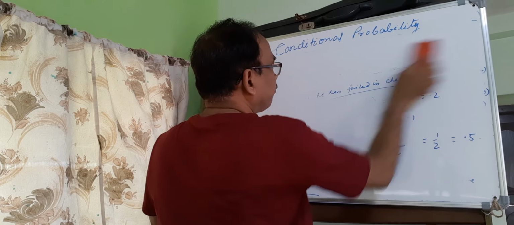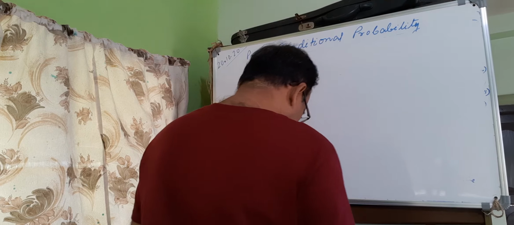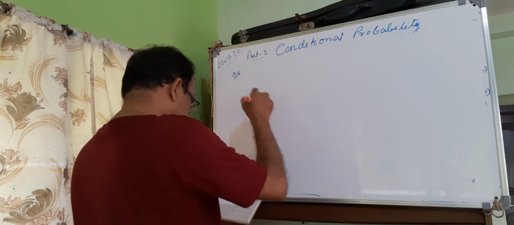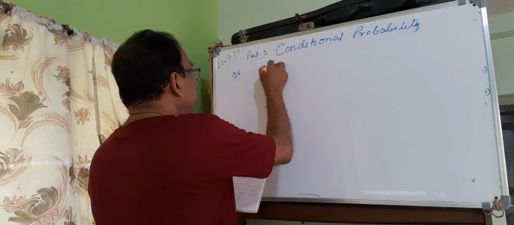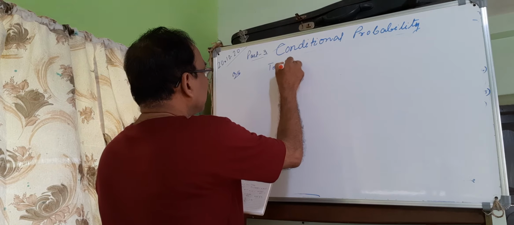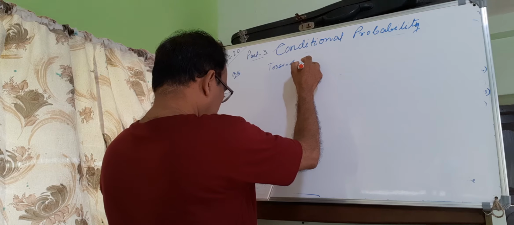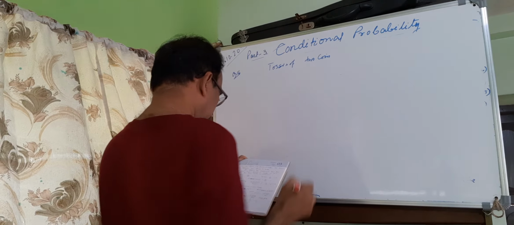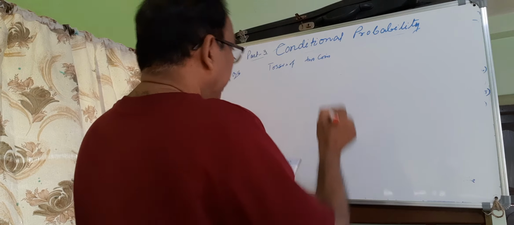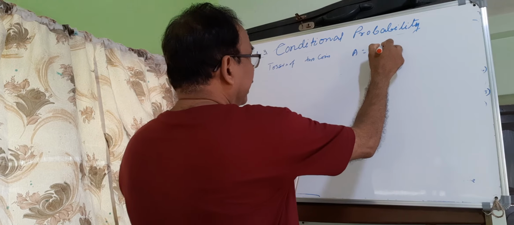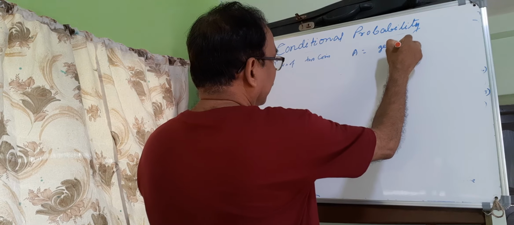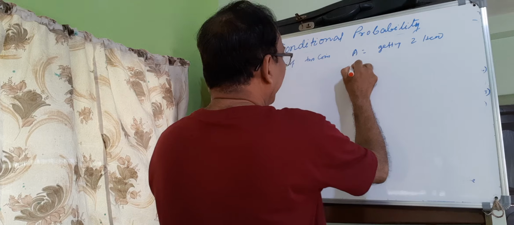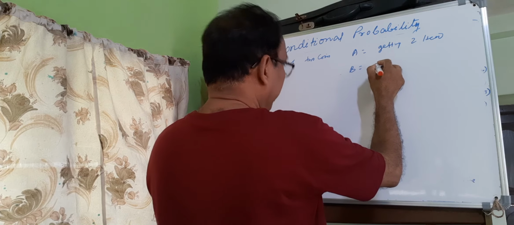Next, sum number 16. Random tossing of 2 coins. A is getting 2 heads and B is getting at least 1 head.